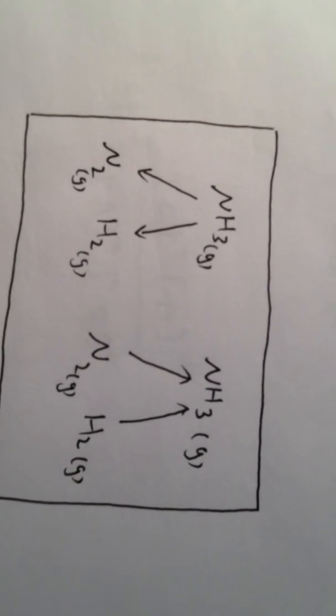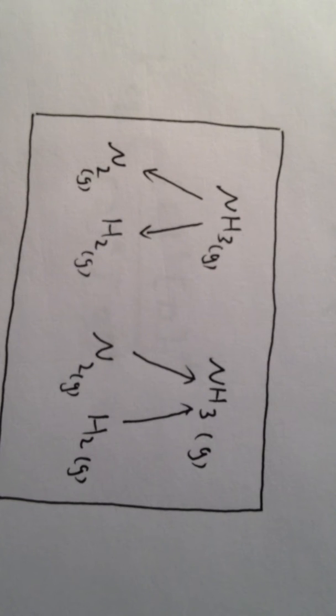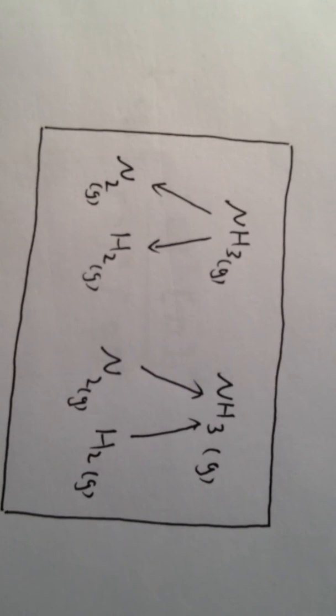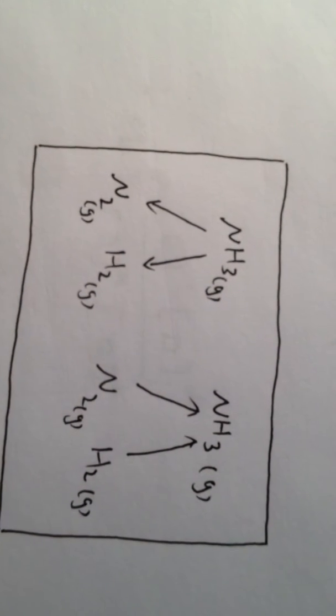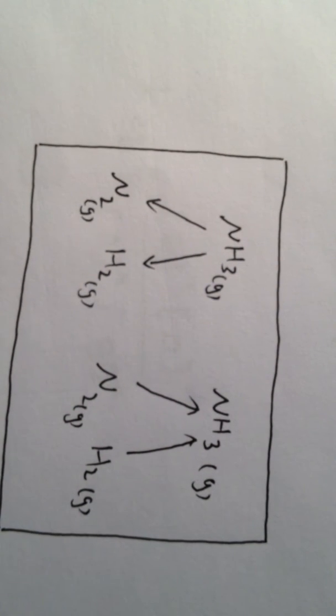The last example is chemical equilibrium. Chemical equilibrium involves a chemical reaction within a closed system container. One nitrogen gas reacts with hydrogen gas to become ammonia. At the same time, ammonia breaks down to become nitrogen gas and hydrogen gas.